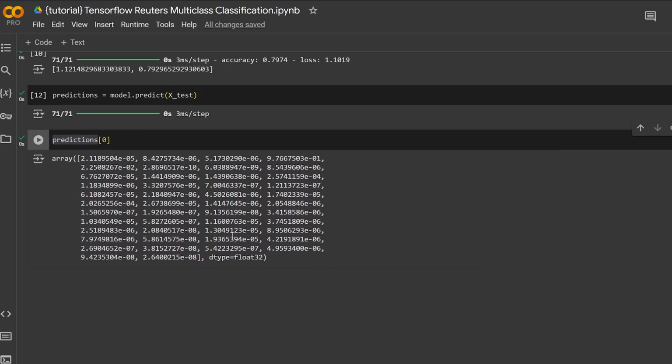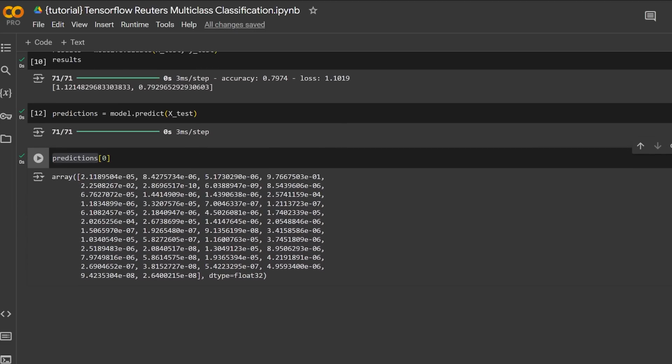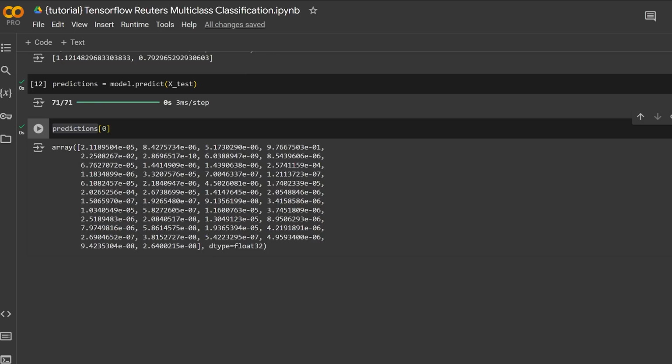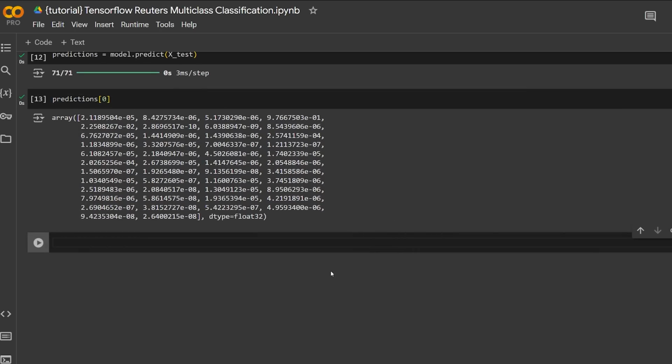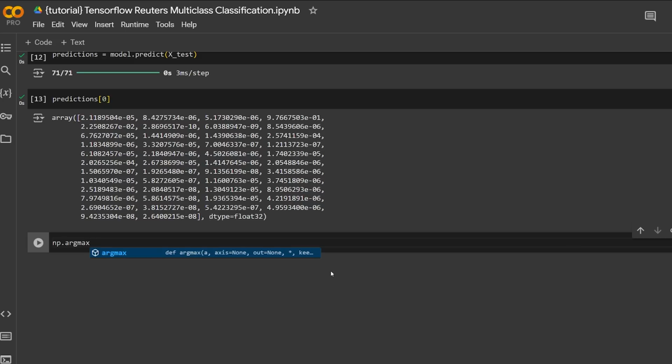So basically the job of you when you're taking this prediction, or the loss function when it's actually comparing the predictions, will be to go through this vector and choose the one with the highest probability, because that's the one that the model is most sure of. So one way we could do that is by doing np, from numpy, argmax, and then we could do predictions[0]. So we're taking this vector that we have here, feeding it into this numpy function, and this will just output the index that has the highest probability, or the highest number, which is 3.